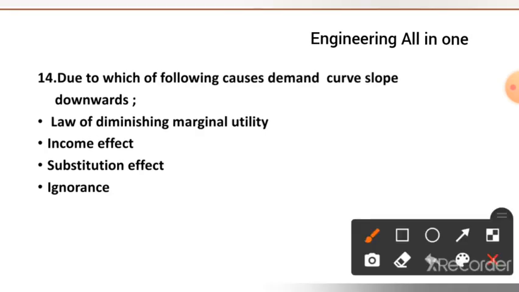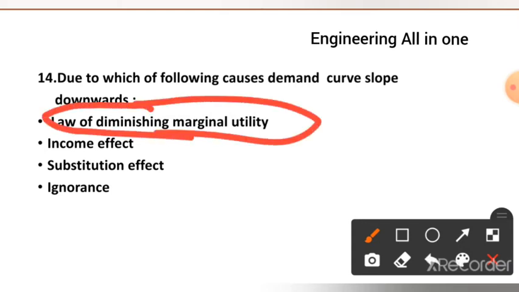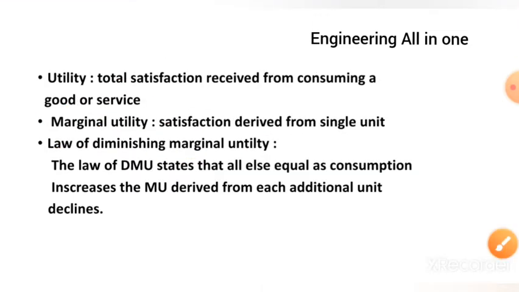Now see question number 14 here. Due to which of the following causes does the demand curve slope downwards? Law of diminishing marginal utility, income effect, substitution effect, or ignorance. The correct option to this question is option number 1, law of diminishing marginal utility. And what is it? We will see here.